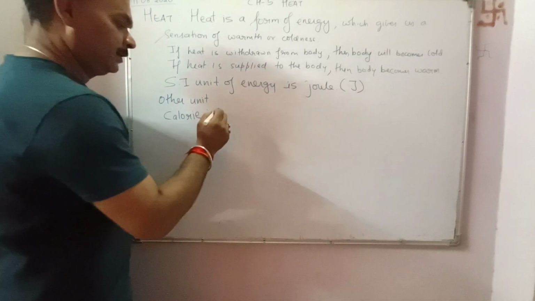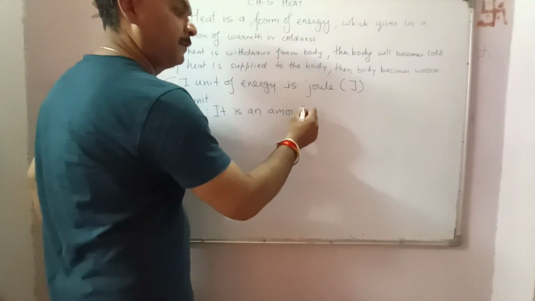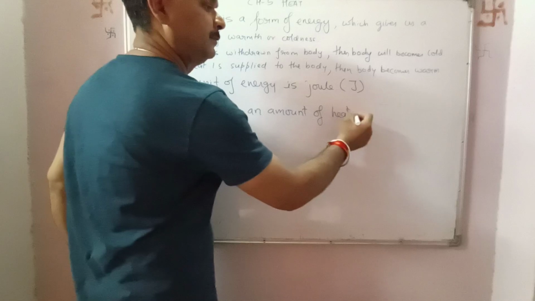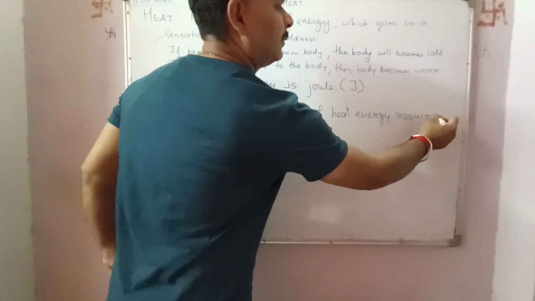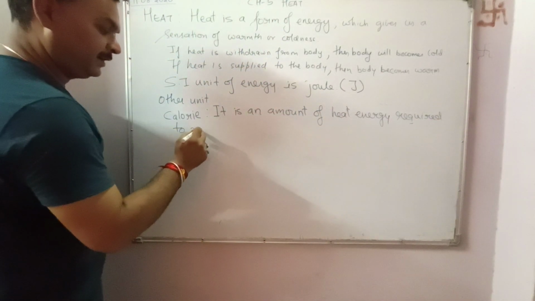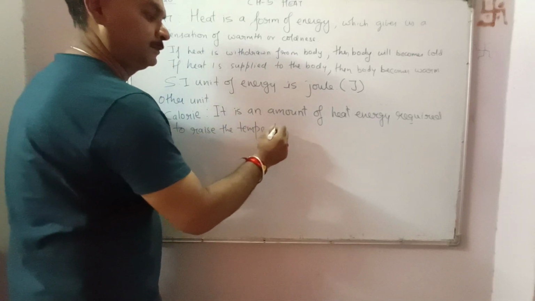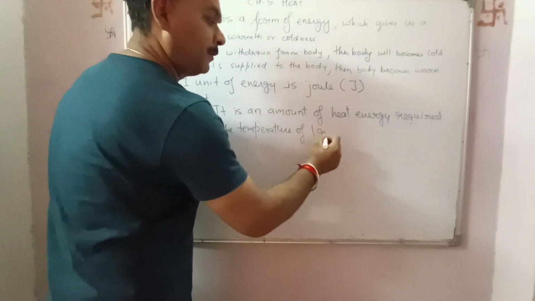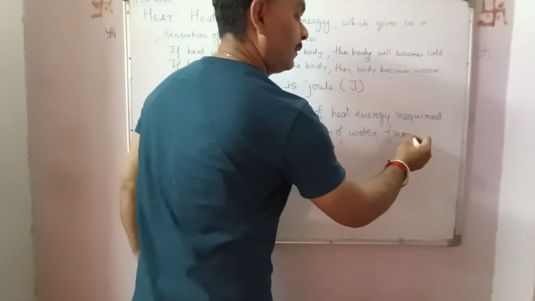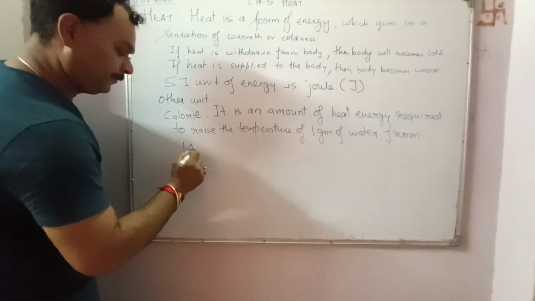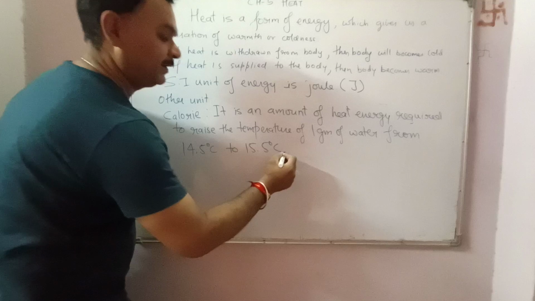Now, what is calorie? It is an amount of heat energy required to raise the temperature of 1 gram of water from 14.5 degrees centigrade to 15.5 degrees centigrade.